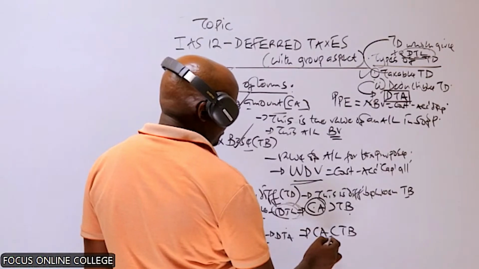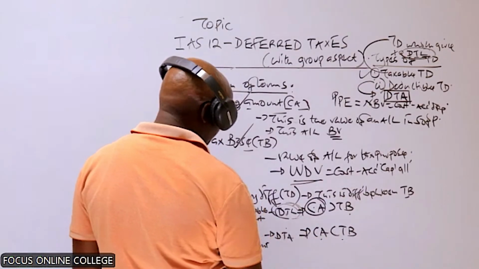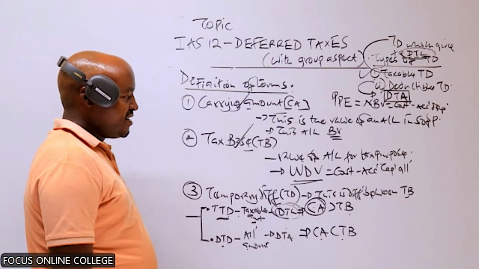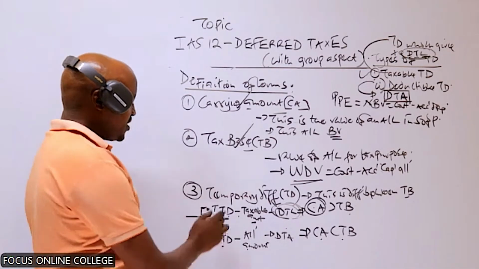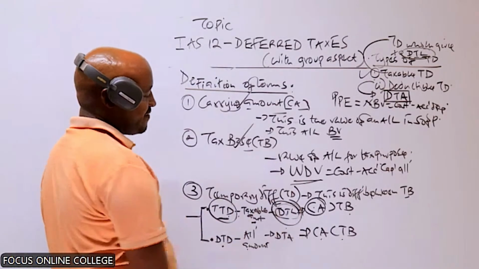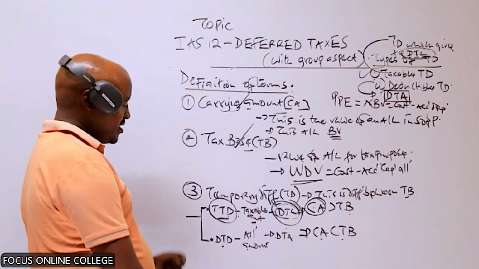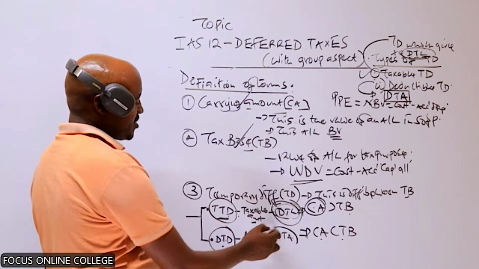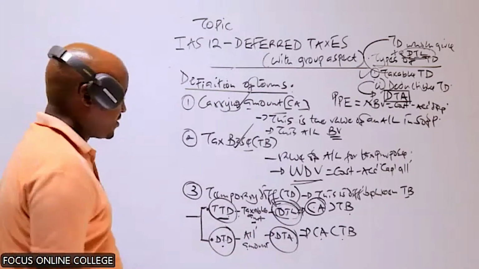If it is less, that is a deductible temporary difference. We use the taxable temporary difference to determine the deferred tax liability, and the deductible temporary difference to compute the deferred tax asset.